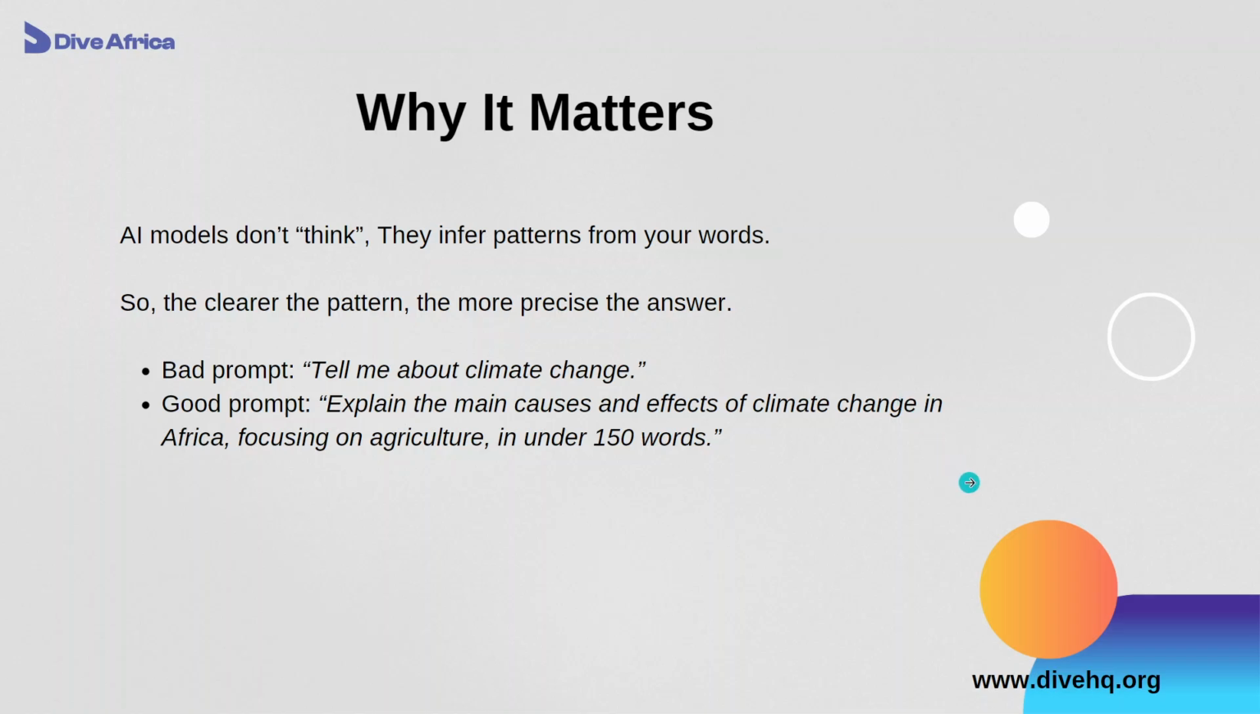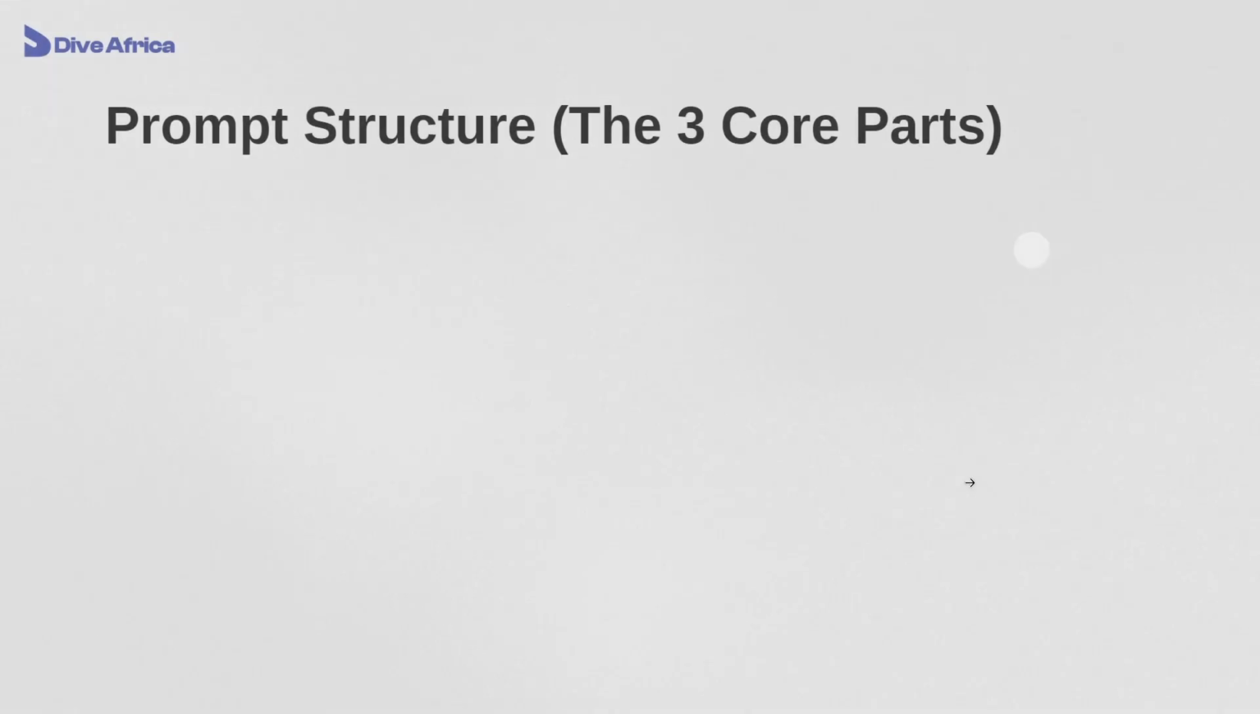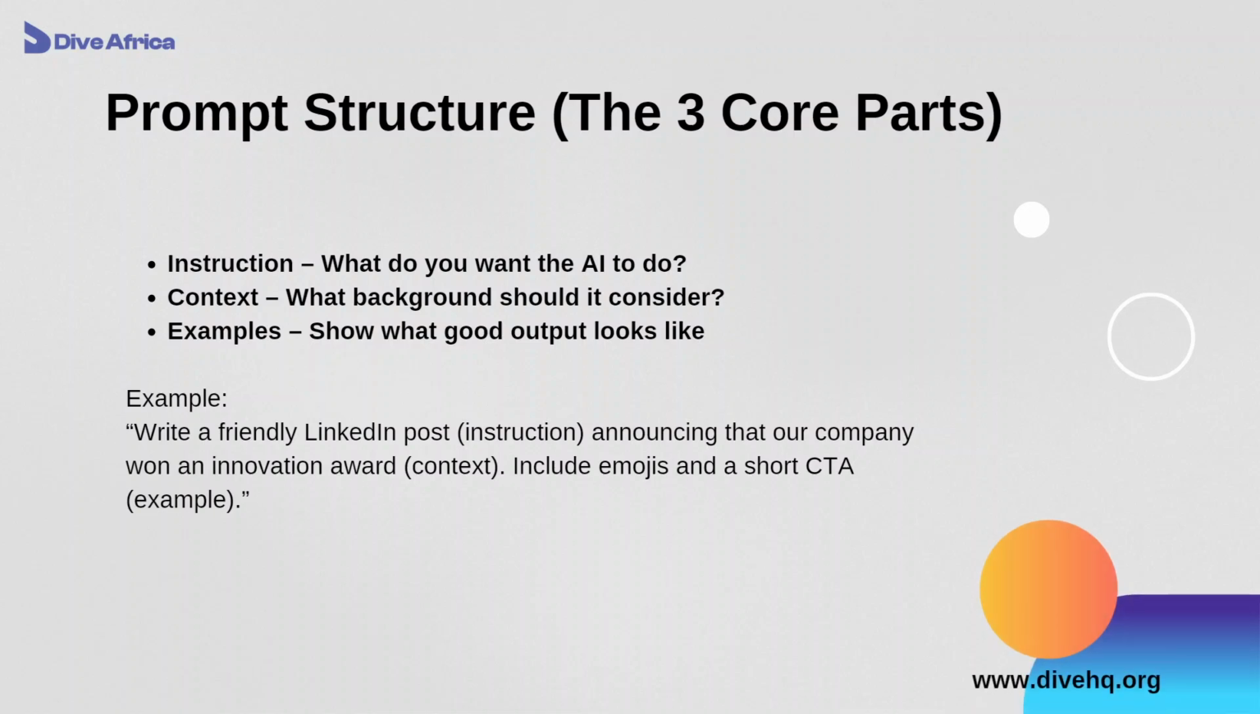Our use case. Now, to go further, we look at the structure of prompts. A good prompt has three core parts. The first part is instruction: what do you want the AI to do? Second part is context: what background should it consider? And the last part is an example.